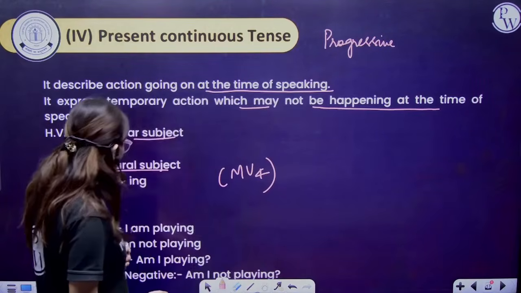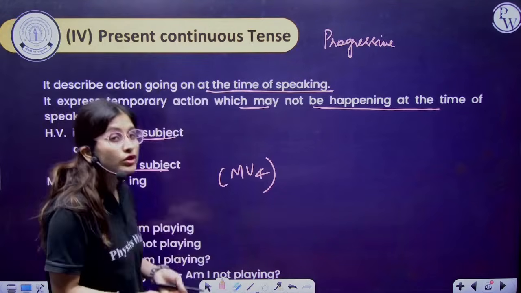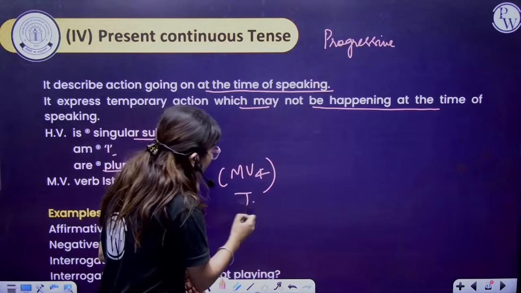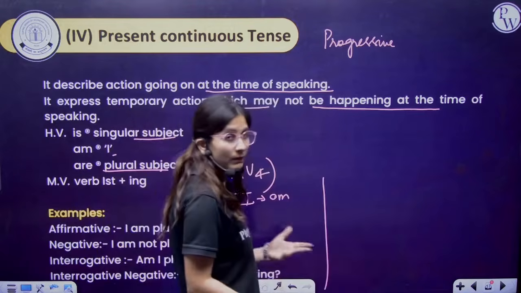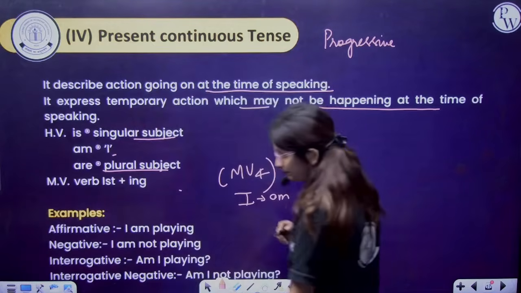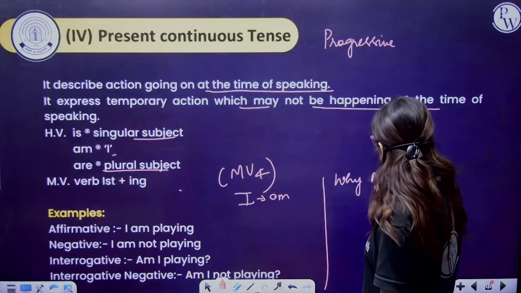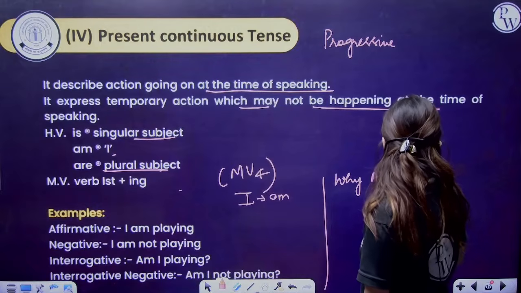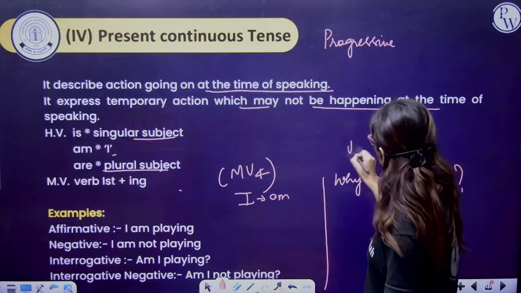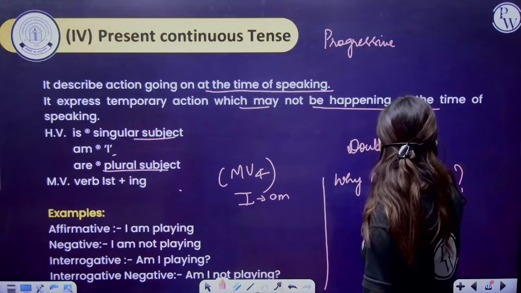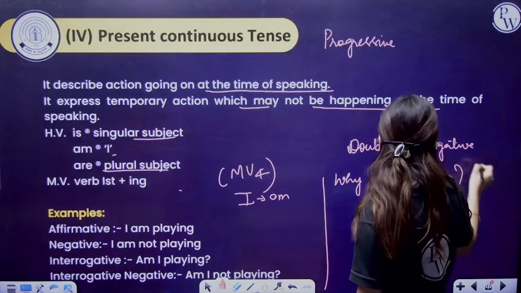Now, for example, I am playing, I am not playing. Am I playing? Am I not playing? Because with I, we are saying that am is coming. Fine. And if you want to complete with the double interrogative, so what are you going to say? For example, why am I playing? Why am I playing? So this will be your double interrogative.